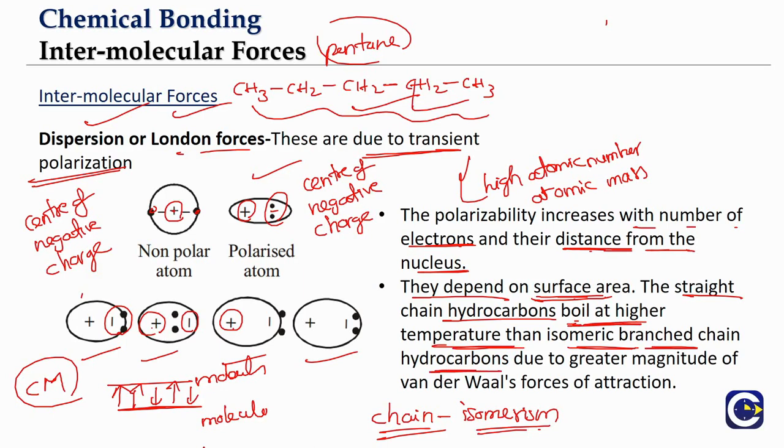Branched chain hydrocarbons means what? We'll discuss them again when we get there, but I'll just give you an idea of what it is. Same formula, right? What is the general formula for the alkane? CnH2n+2. So for C5, the formula will be C5H12.